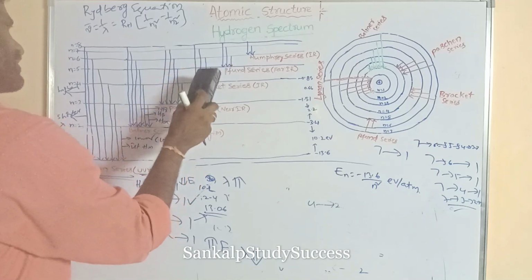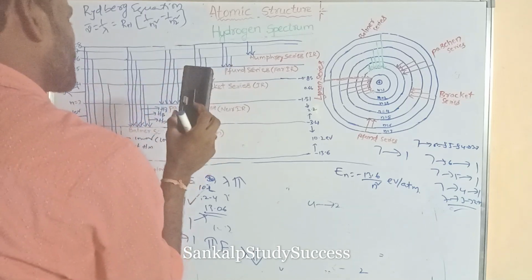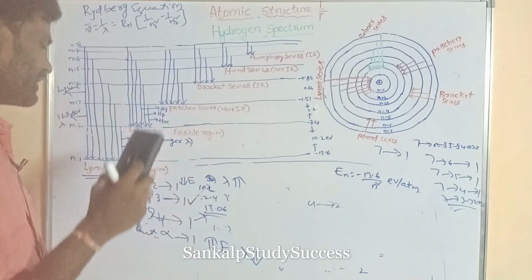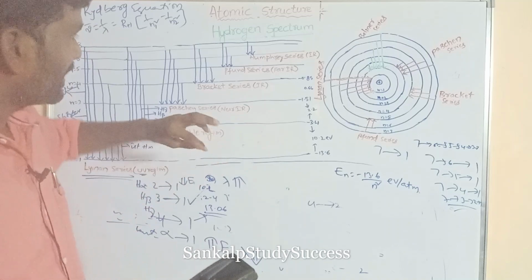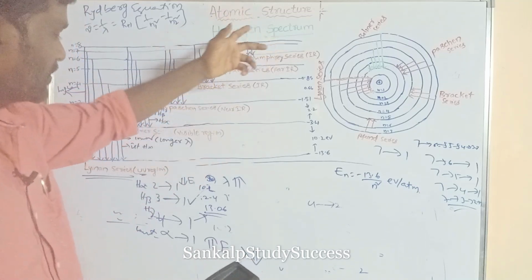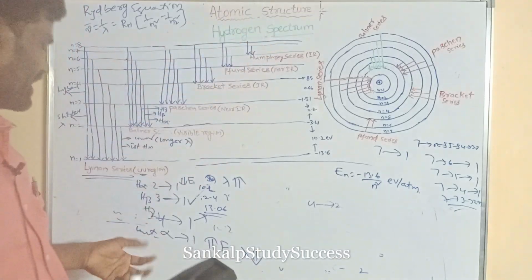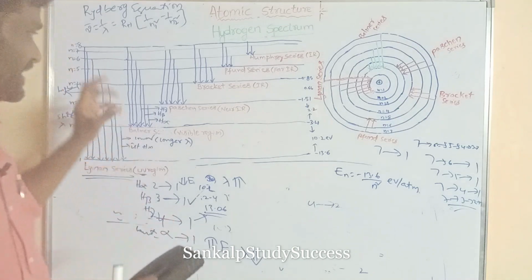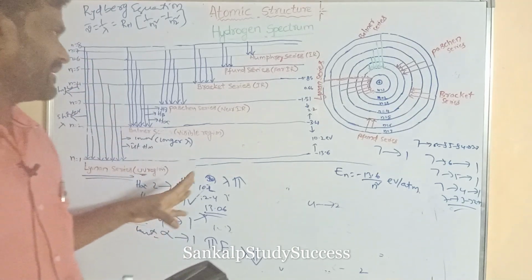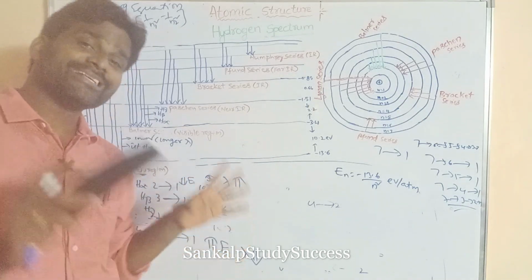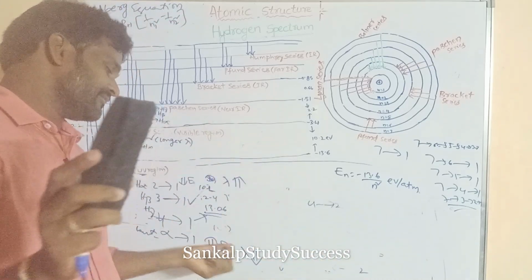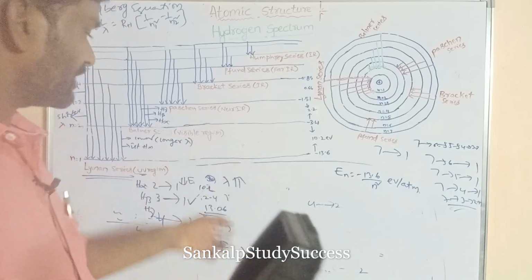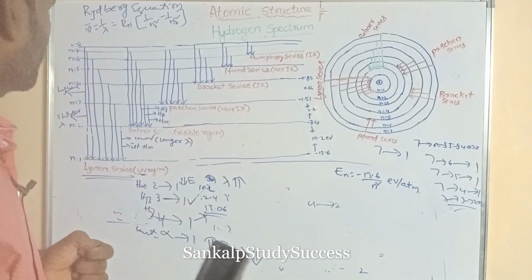First line means H alpha line has a lower energy, that means a longer wavelength. And the last line, the limiting line in any series, has higher energy, and its wavelength is very less. So that is the shorter wavelength, and that is the longer wavelength.